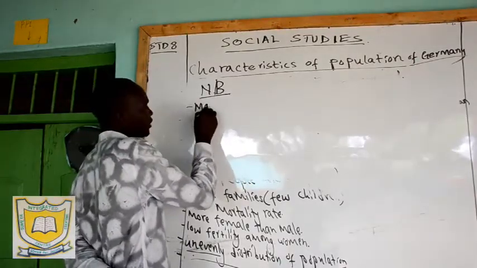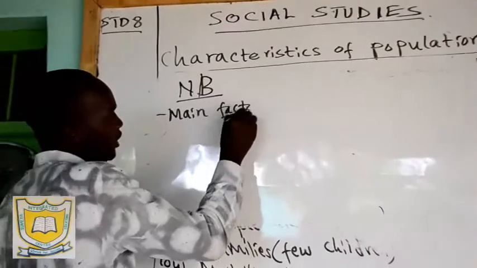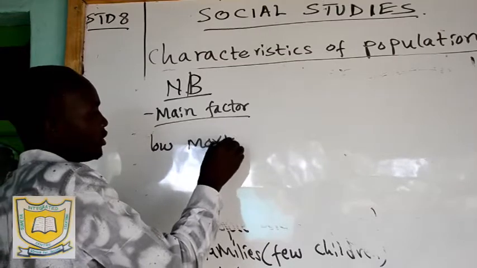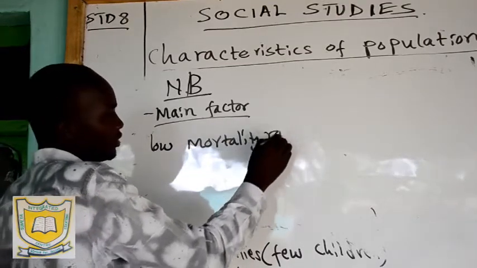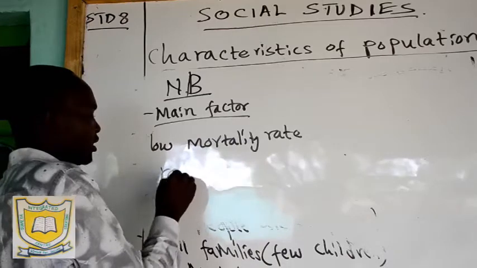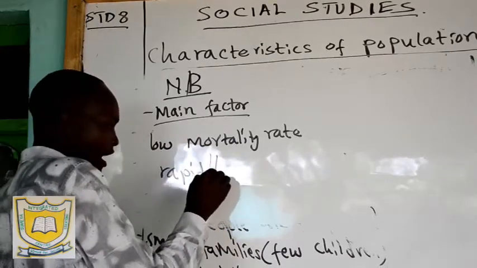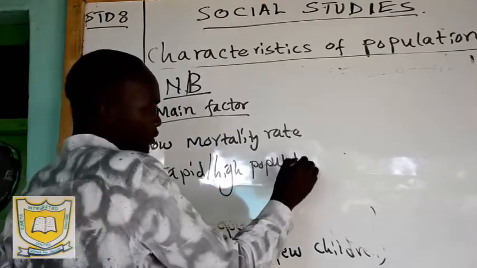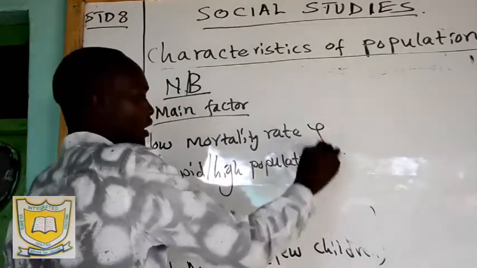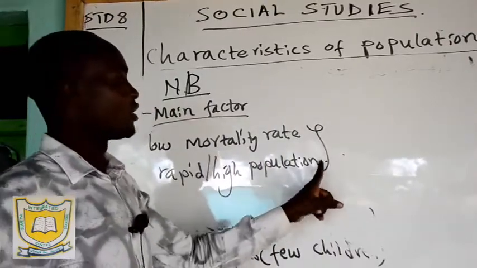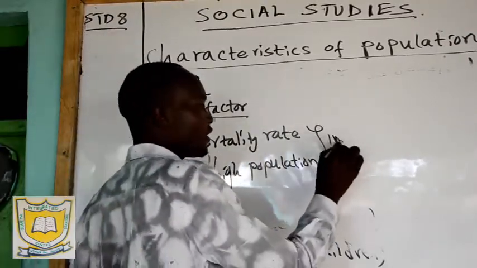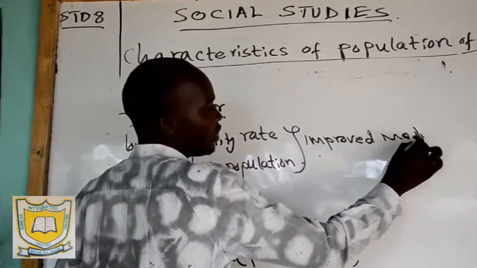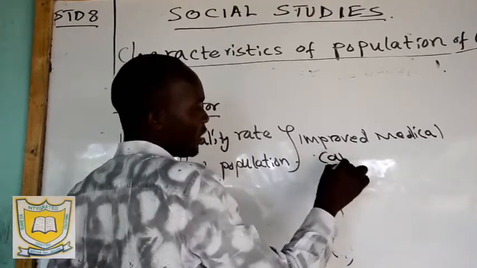The main factor that has contributed to low mortality rate and the rapid or high population in Kenya or in Africa or in any country is improved medical care.